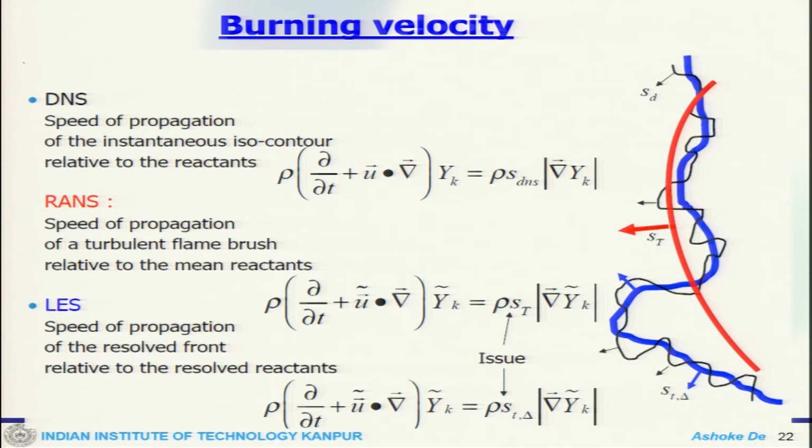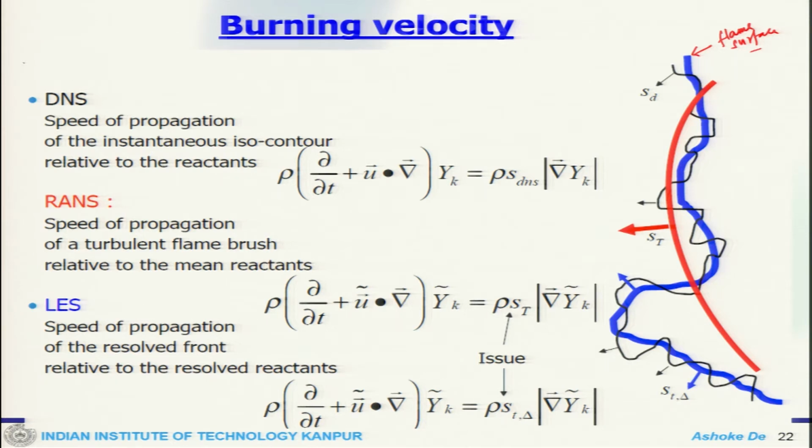Then another thing that will come is the flame front, this is our flame front or wrinkled flame front, this is the flame surface. So, the burning velocity: as long as we are dealing with the laminar flame, the only thing that we are concerned about is the laminar speed.